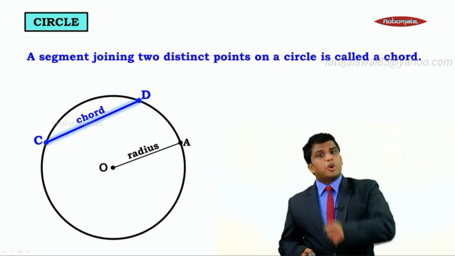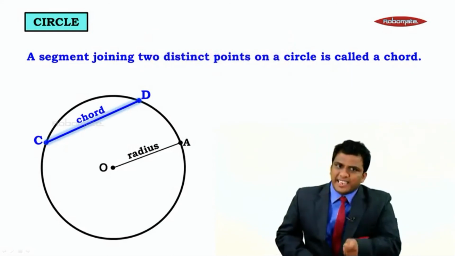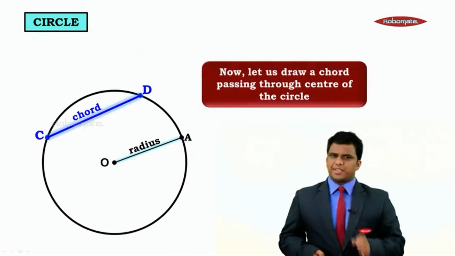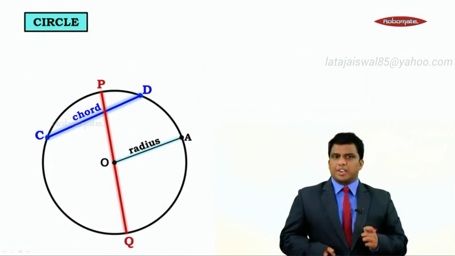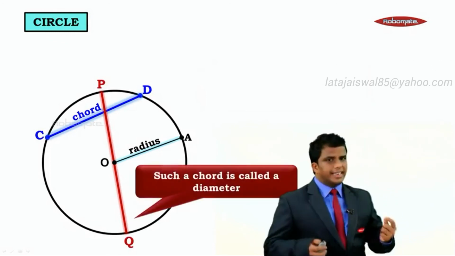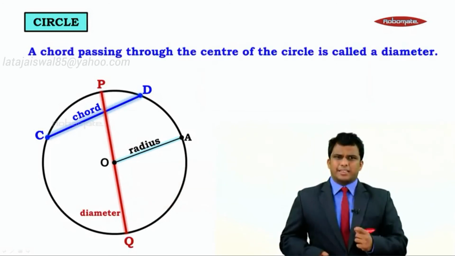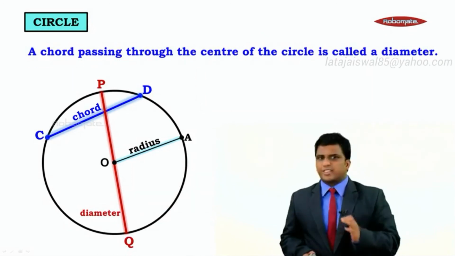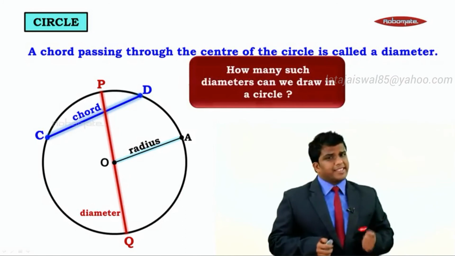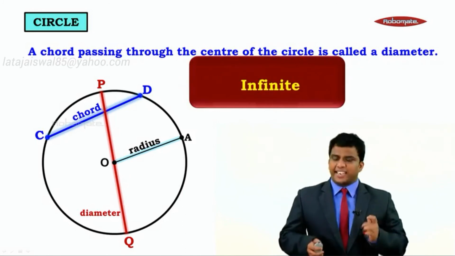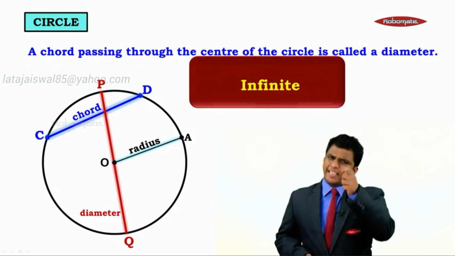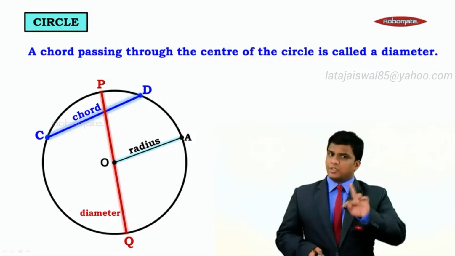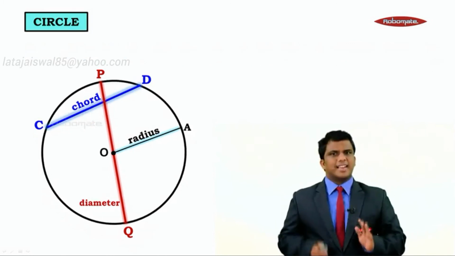But can we also draw a chord passing through the center? Yes. Let us now draw a chord that is passing through the center. What do you call this chord? This chord is said to be a diameter. What's a diameter? A chord passing through the center of the circle is called a diameter. And how many diameters can we draw in a circle? The answer is infinite. We know the radius is always half the diameter and the diameter is always double the radius. So this relation is very clear from our earlier standards.